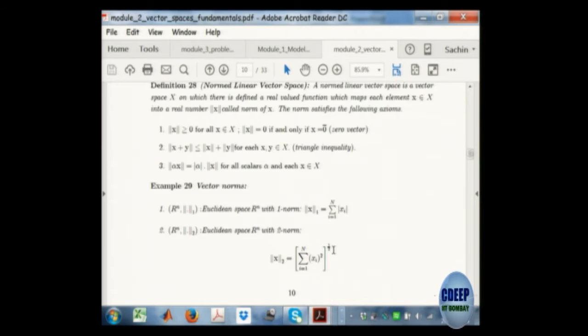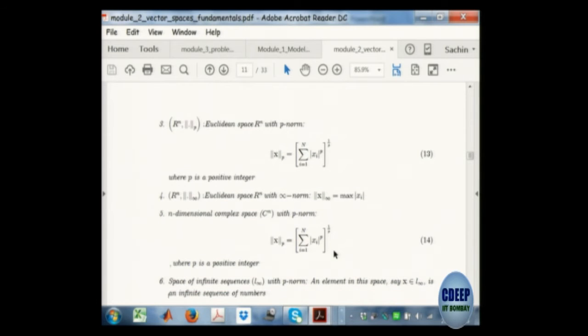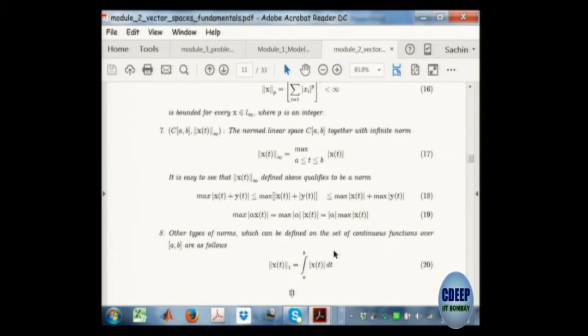For a vector we use the 2 norm, but by the same token I can define, I take a set of continuous functions over a to b, minus pi to pi, 0 to pi by 2, okay. We use them in Fourier analysis. So by the same token I can define the length or magnitude of a continuous function, okay. This is done using this integral operator.